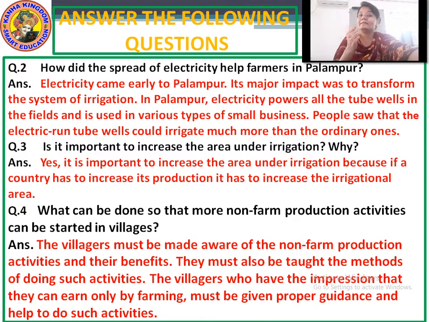People saw that the electric run tube wells could irrigate much more than the ordinary ones.